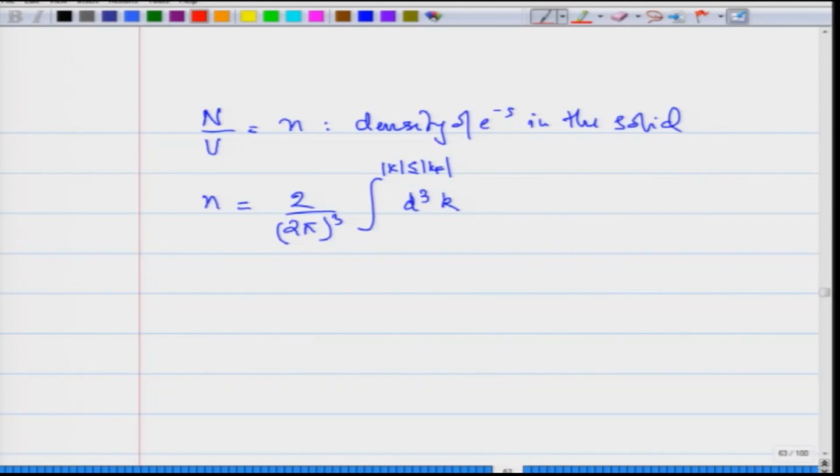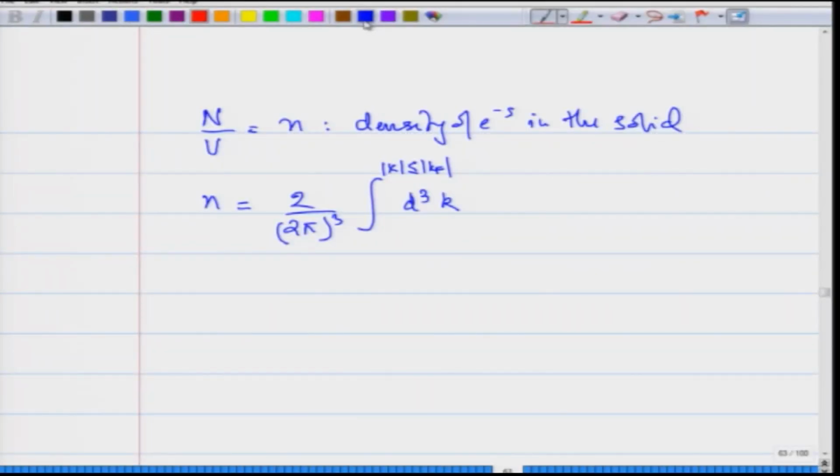If you take the length from the origin, if they are within that, then they will contribute to this volume integral.